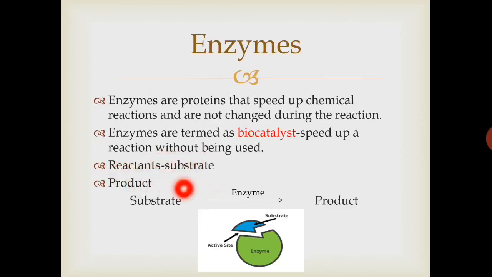Reactants in enzyme reactions are called substrate. Substrate is that chemical substance that is being changed into product. Here in this picture you can see that when the enzyme attaches with the substrate at a particular site, it will change it to a product.